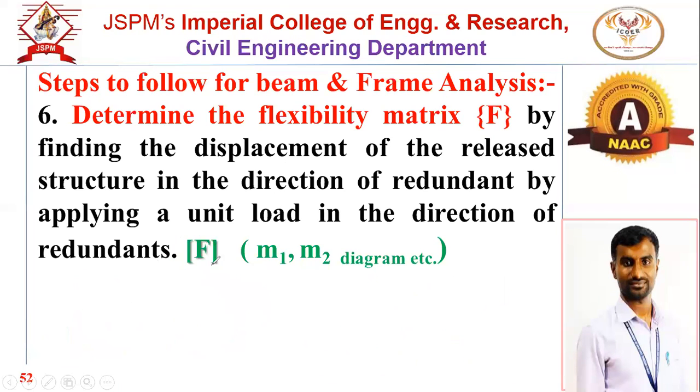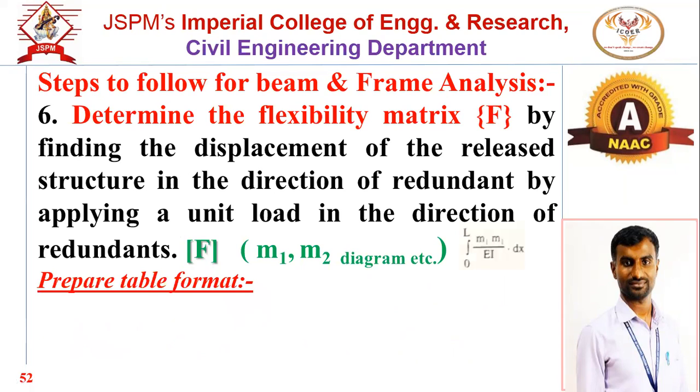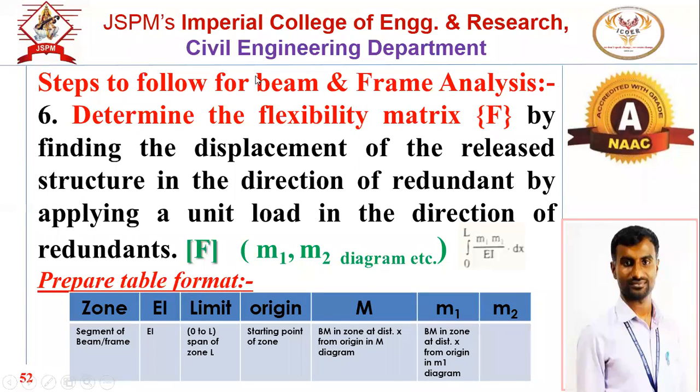Now to work out this DQL matrix and flexibility matrix, we have to prepare a table format. We have to divide the given beam into a number of segments, or we can say zones. There will be 2 or 3 zones depending on the loading and support conditions, which we will discuss afterwards. The first column will be the zone, the second will be the cross section EI. If EI is constant, we don't need to consider that column. If it is different, consider the EI column.